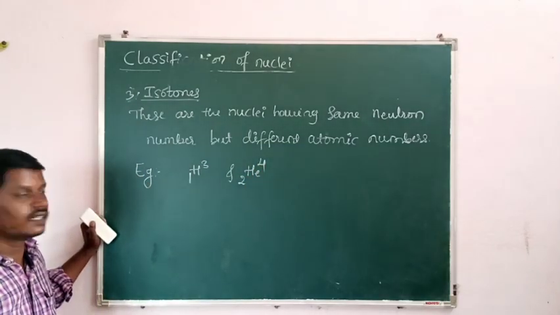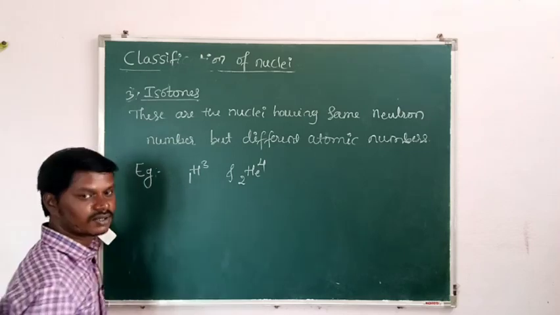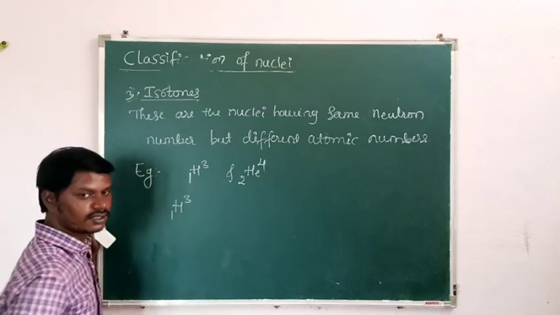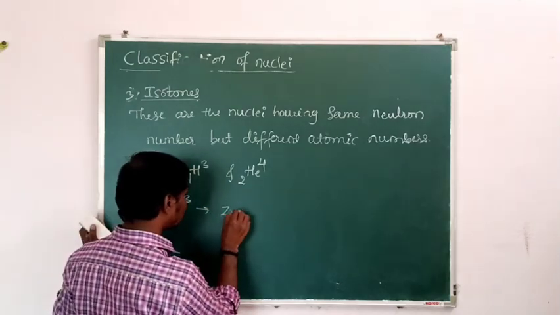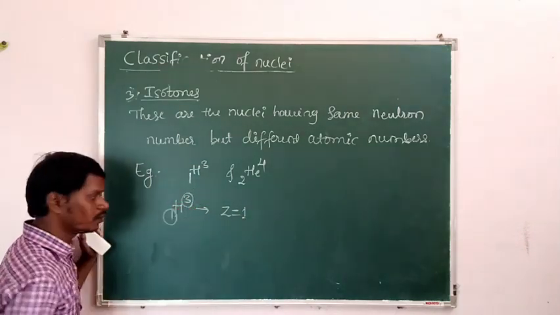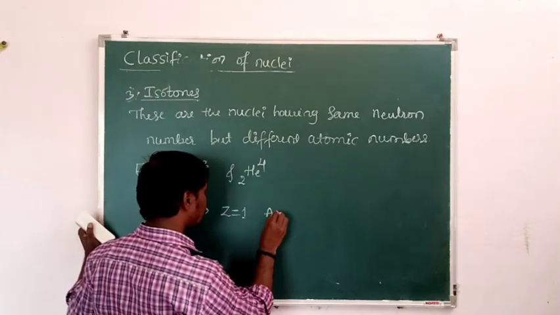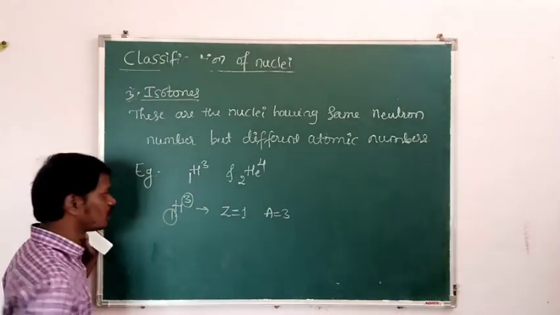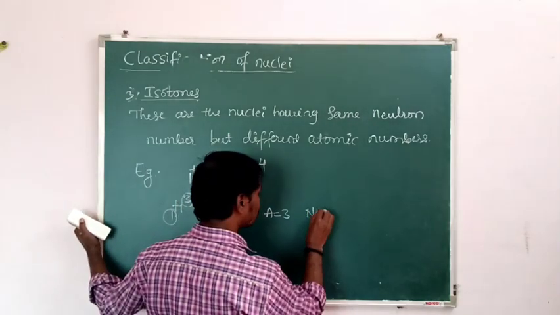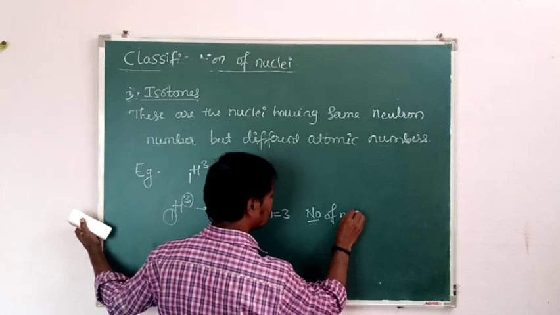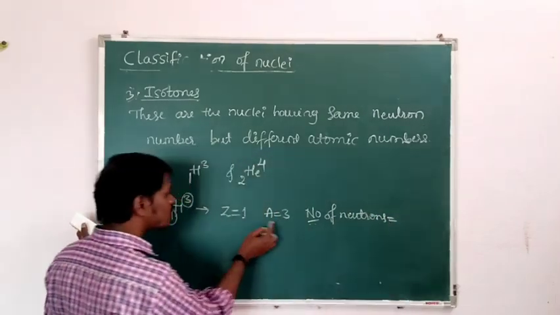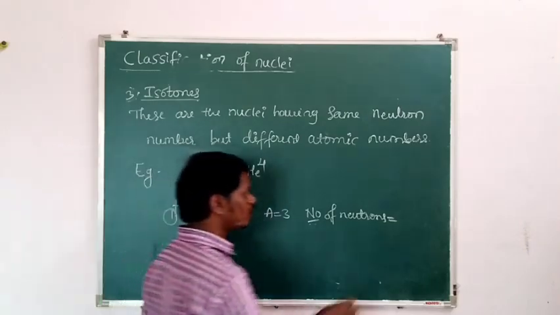Here the neutron numbers are the same. In 1H3, the atomic number is 1 and the mass number is 3. 1H3 means tritium. The number of neutrons is mass number minus atomic number, that is 3 minus 1, which is 2.